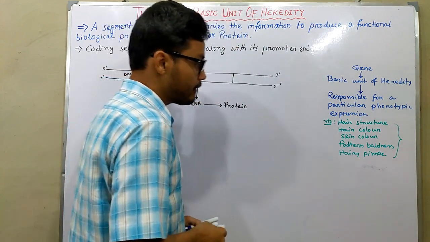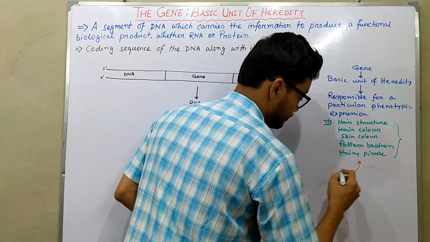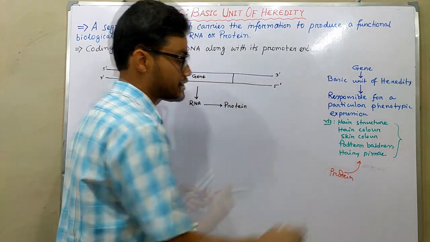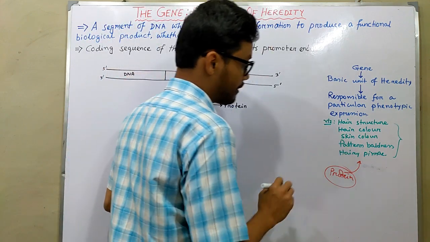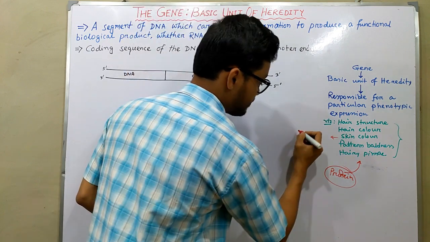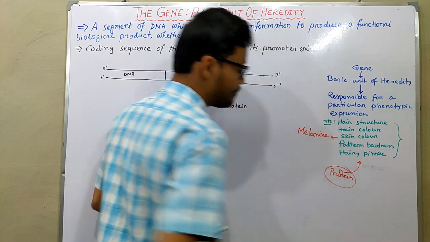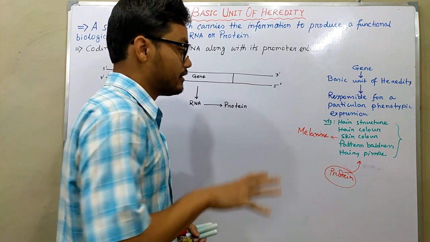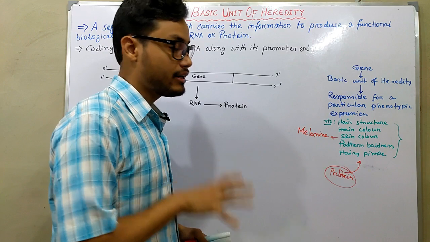So if we achieve those phenotypic expressions, then the phenotypic expression must be a resultant of a particular protein. There is a particular protein which is responsible, that is visible to our eye. Here is an example of skin color. Skin color is basically produced by a protein, that is melanin. What melanin does, melanin actually reflects the UV light, the radiation of the sun.